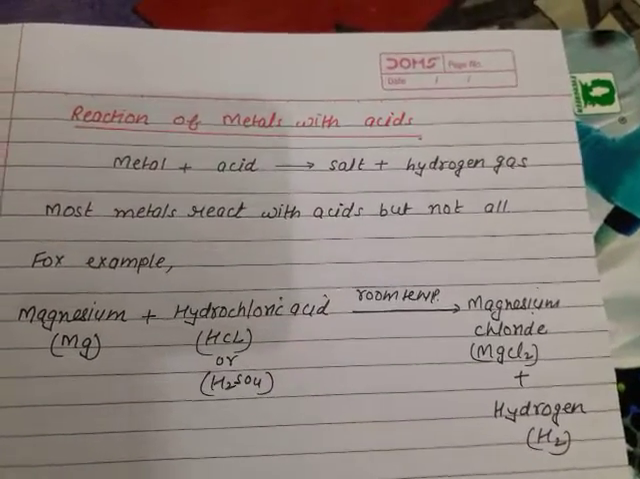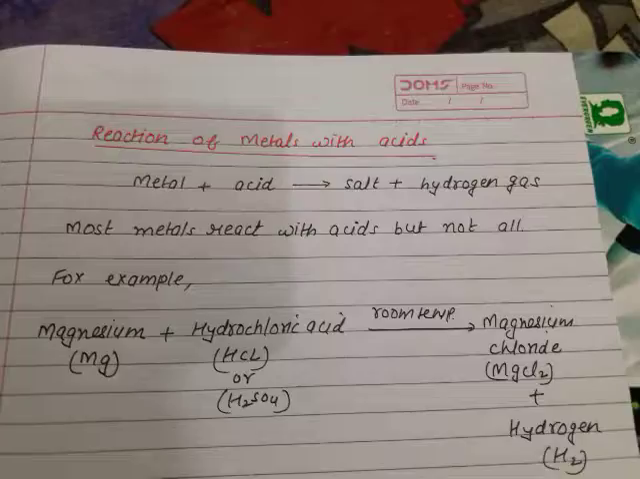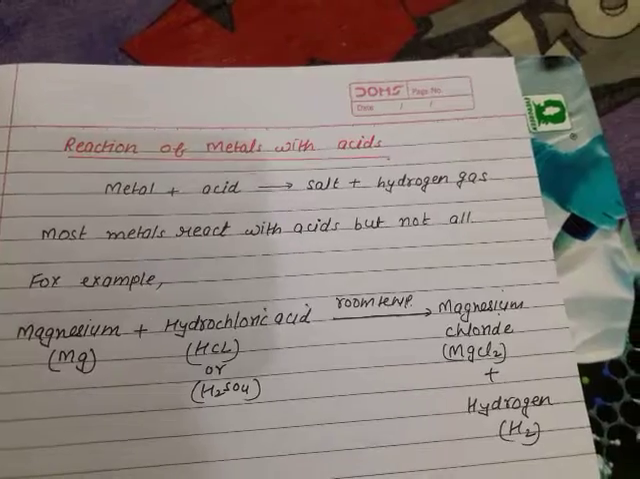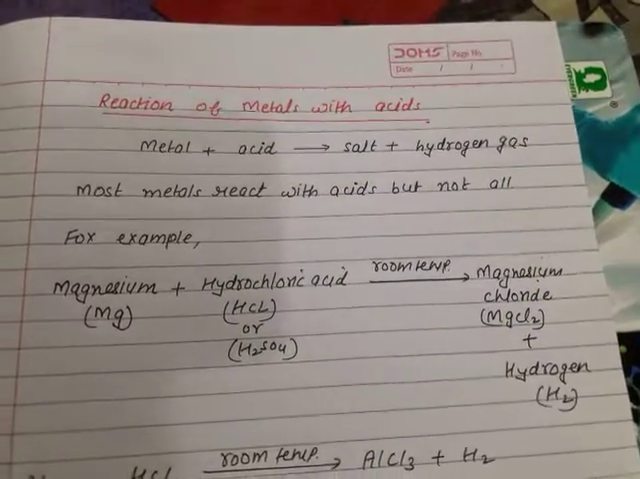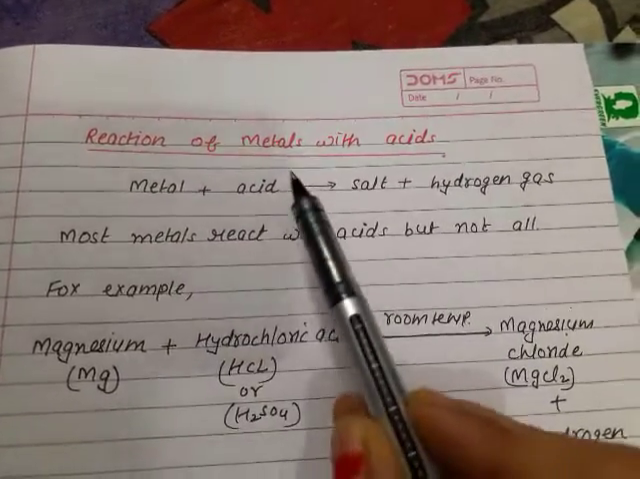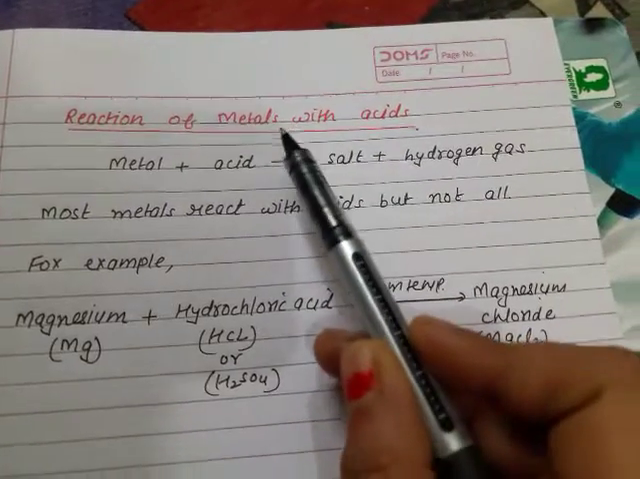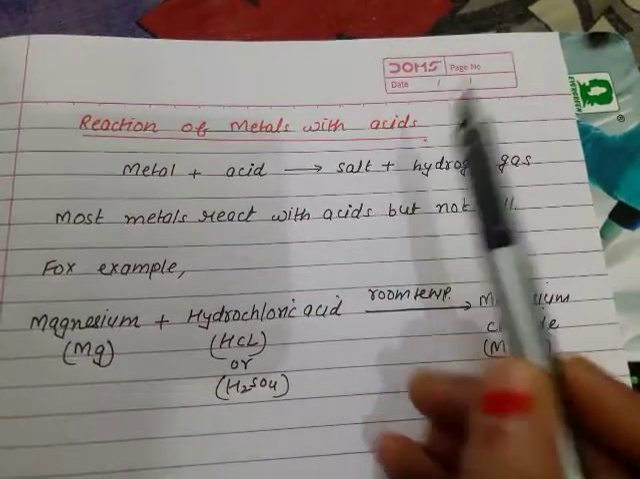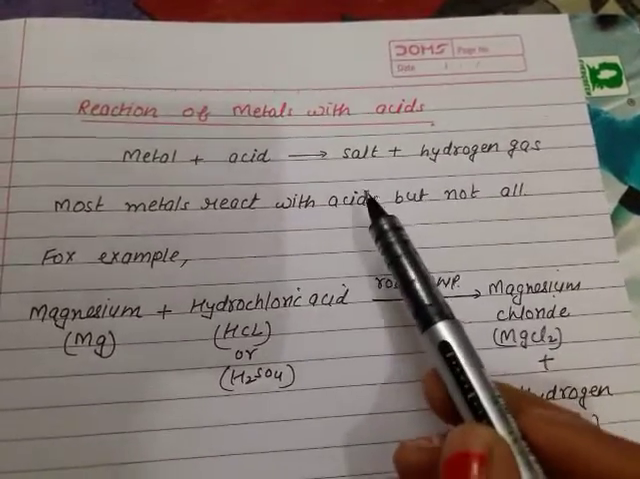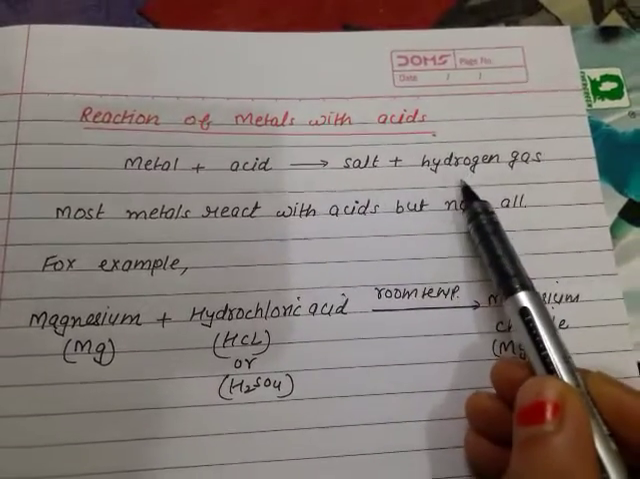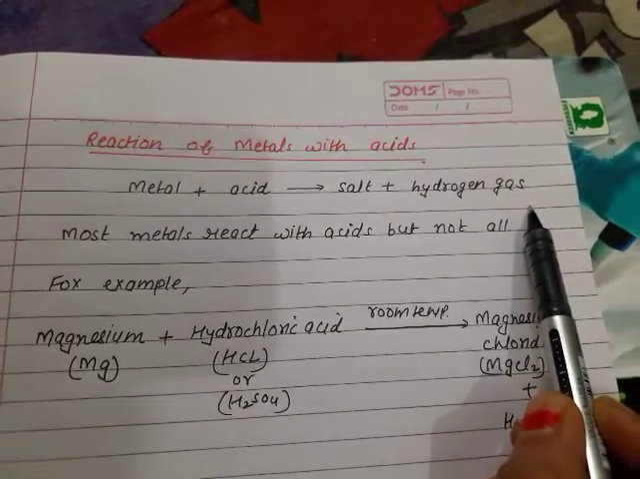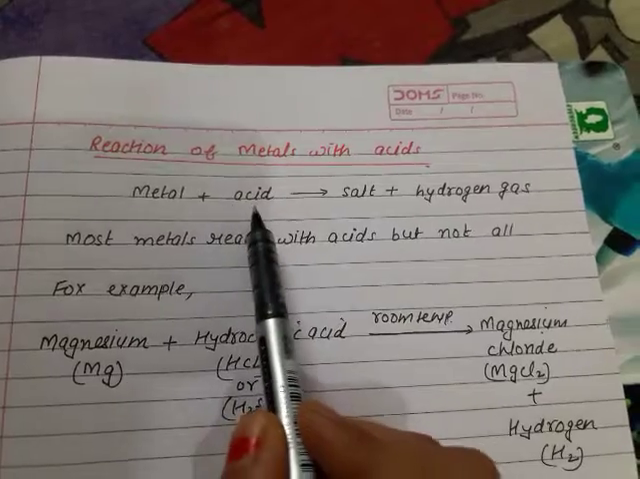Good morning, students. We were doing the chemical properties of metals, and we have done the chemical reaction of metals with oxygen as well as with water. And today we will study the reaction of metals with acids, that is, how metals react with acids. Metals react with acid to form salt, and hydrogen gas will be liberated. Now the question arises: do all the metals react with acid?